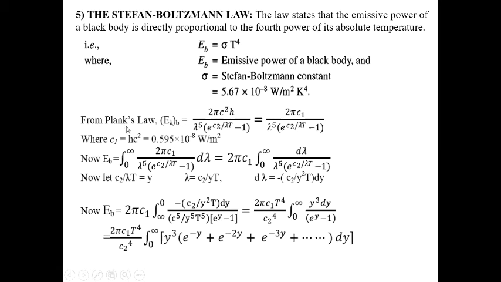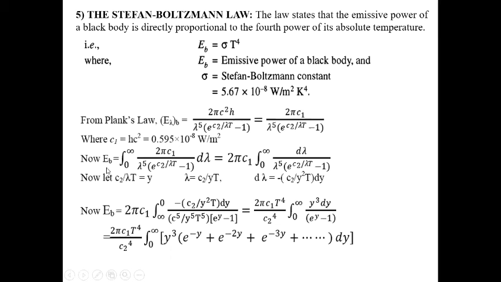Clear? So from Planck's law we can write E_b lambda equals 2 pi c square h divided by lambda to the power 5 into e to the power c2 by lambda T minus 1, where instead of exponential we write e, or 2 pi c1, where h c square equals c1. So E_b lambda equals c1 by lambda to the power 5 into e to the power c2 by lambda T minus 1. Now this is for a particular lambda.